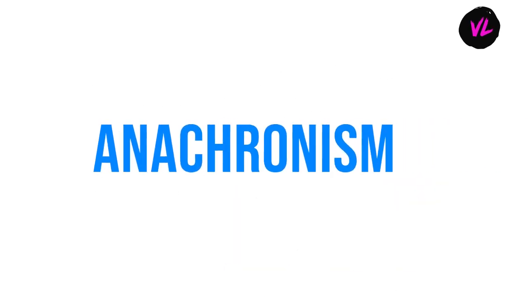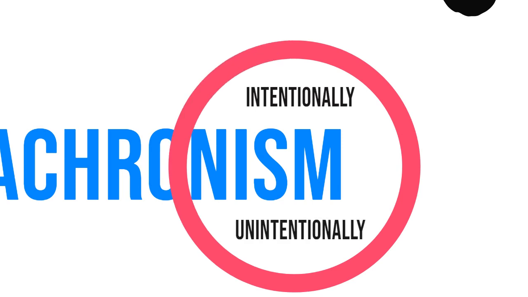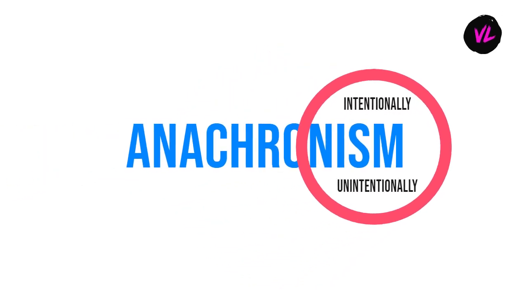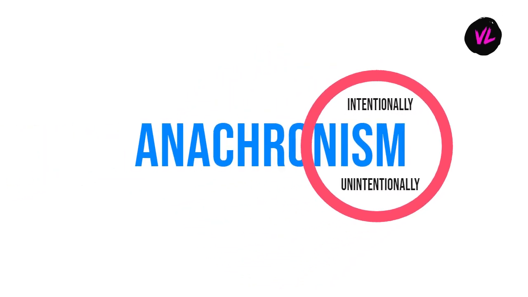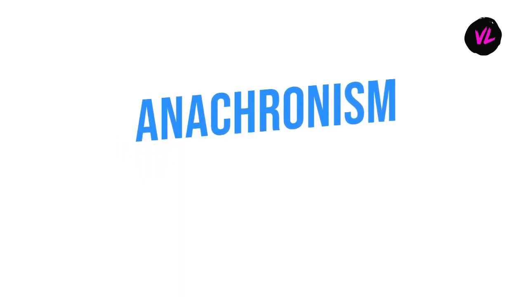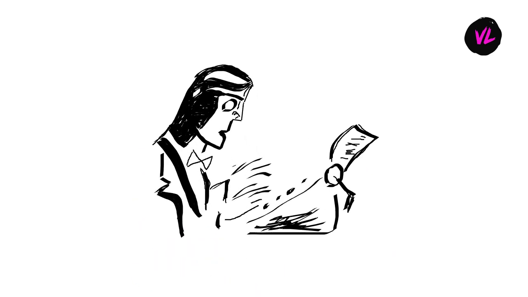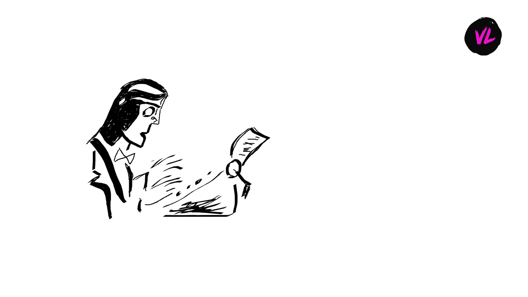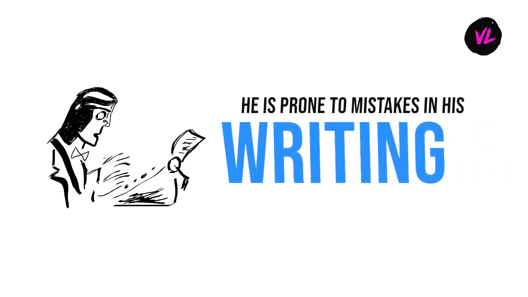Anachronism may occur intentionally or unintentionally. When a writer wants to produce special effects or attract the attention of the reader to a special situation, he intentionally employs anachronism. However, unintentional anachronism occurs due to insufficient knowledge of the writer. The writer is not fully cognizant of the customs, habits, language, and events of the time he is writing about. That's why he is prone to mistakes in his writing.